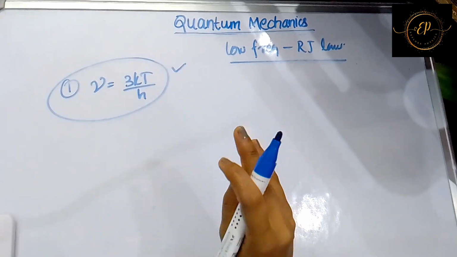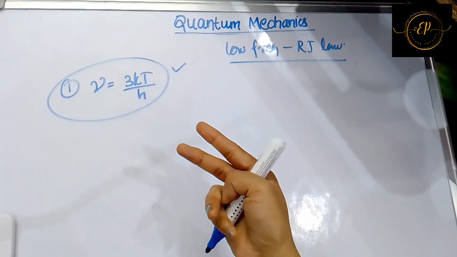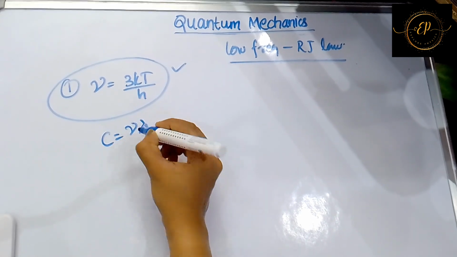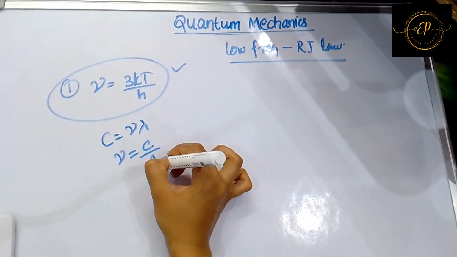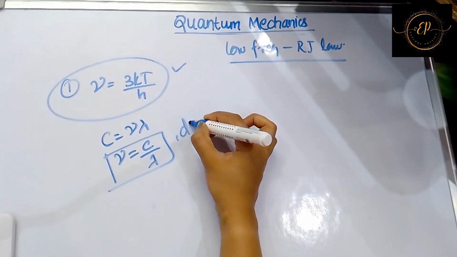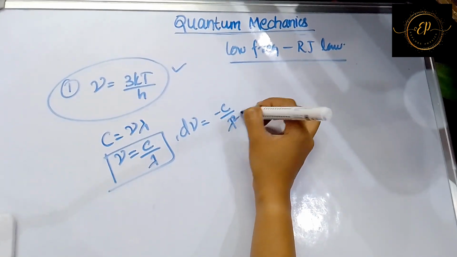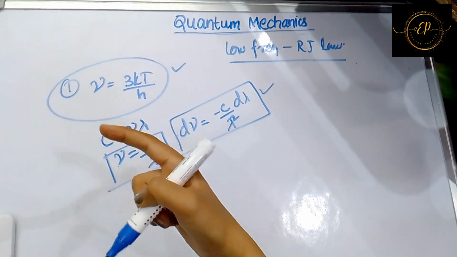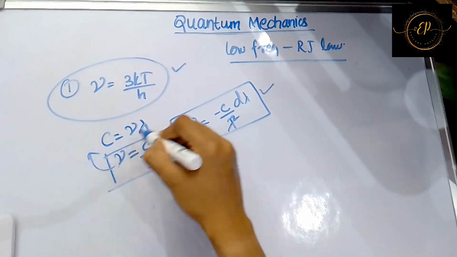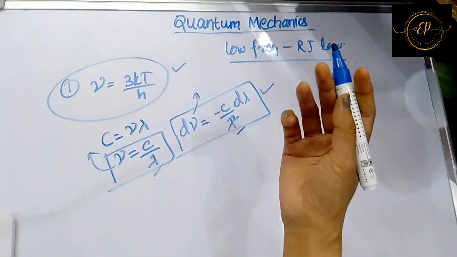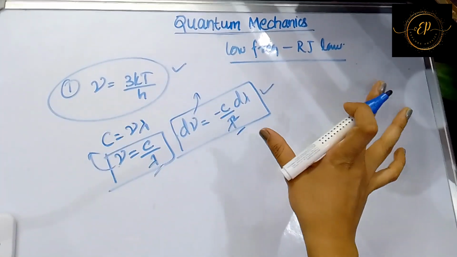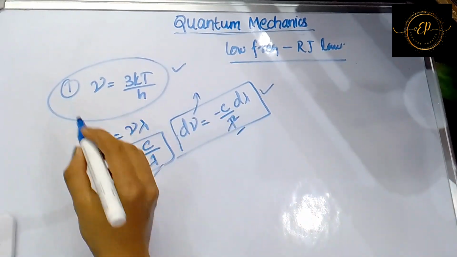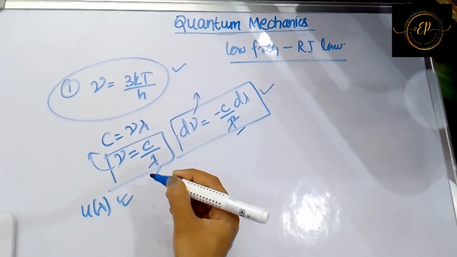Now the same thing if you do it for wavelength, you will also be getting two results. So how do you do it for wavelength? We know c is equal to nu lambda, and from here nu is equal to c by lambda, and if you differentiate d nu, you will be getting minus c by lambda square d lambda. Just substitute in the two equations whatever we have derived, nu there and d nu, and you will be getting them in terms of lambda. In a similar way you will be getting two equations, and that will exactly match the graphical curve, and thereby you will be getting the value of energy density.